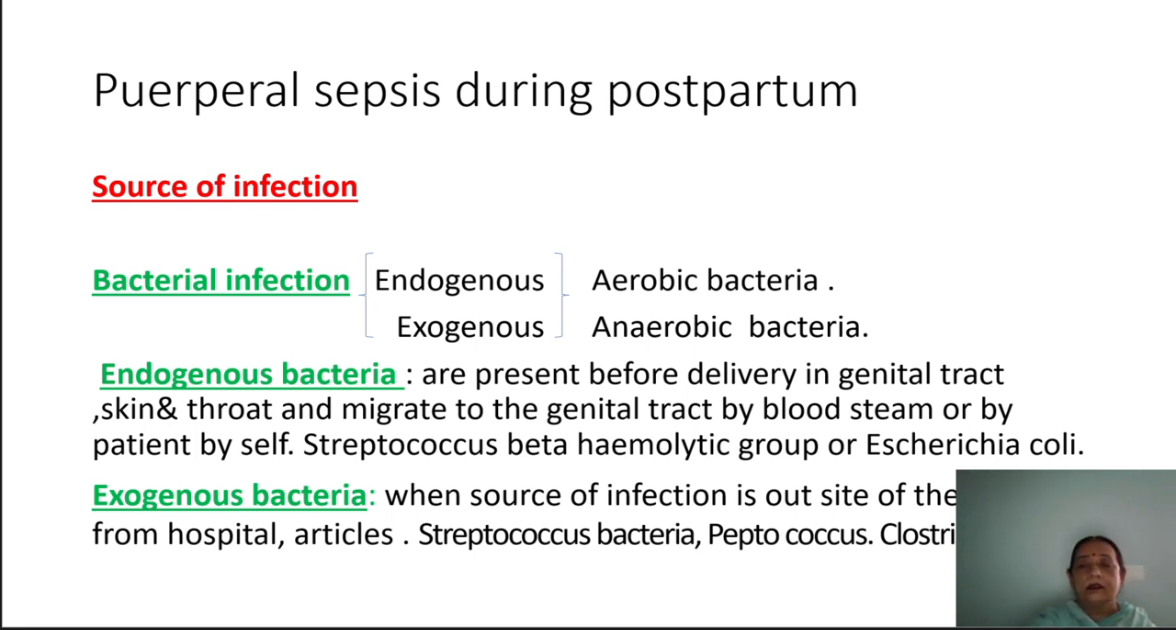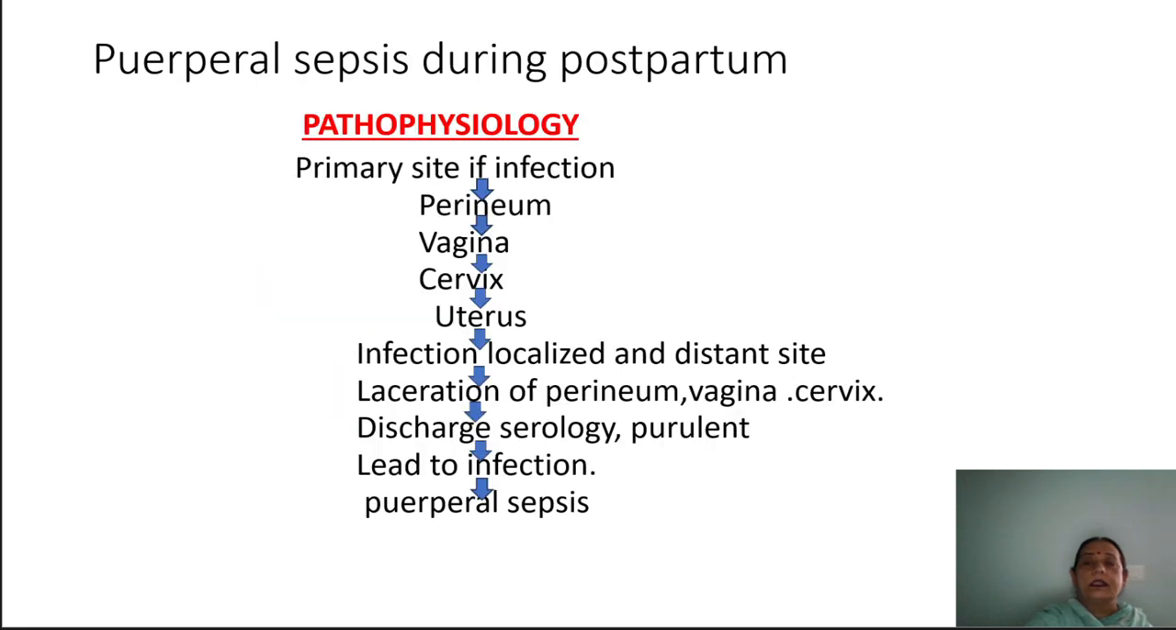So if the patient does not do proper hand washing, at that time the microorganisms can transfer to our genital tract. These are Streptococcus beta hemolytic group or Escherichia coli. Exogenous is when the source of infection is outside the body, from the hospital, articles; those bacteria are Peptococcus and Clostridia. These are bacteria which are transferred into our body from the outside. That is known as exogenous bacteria.